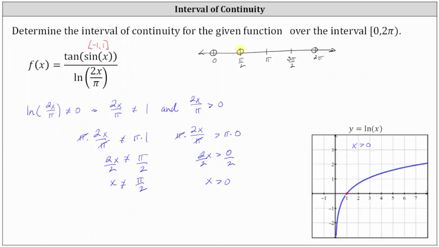The interval of continuity is the union of these two intervals. Let's go ahead and state this. Using interval notation, we have the open interval from 0 to pi over 2 union the open interval from pi over 2 to 2 pi.